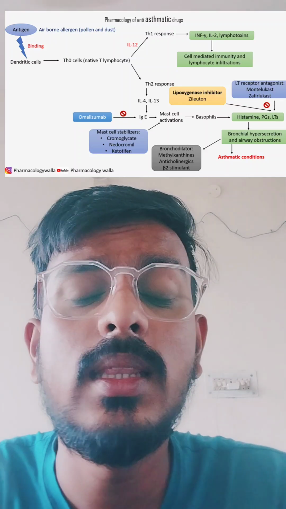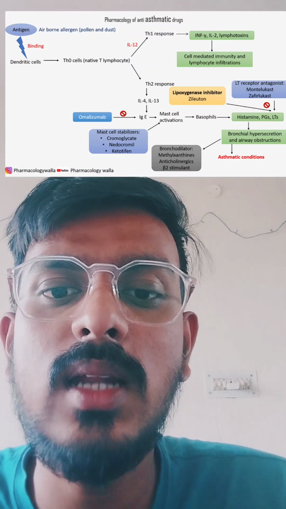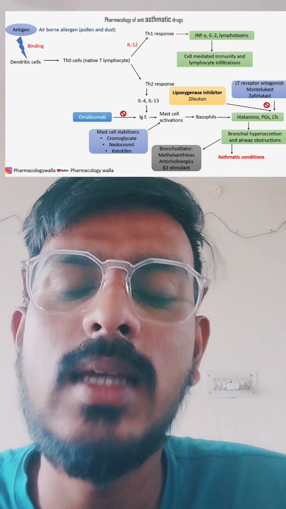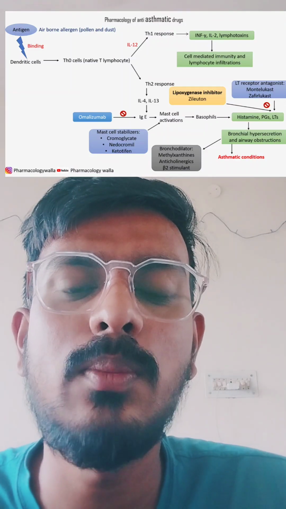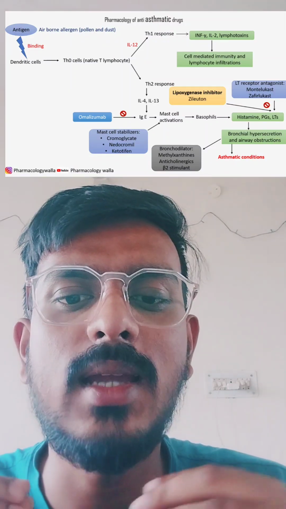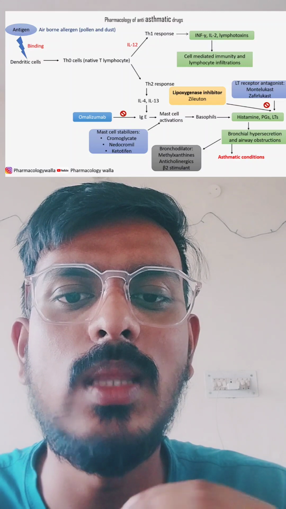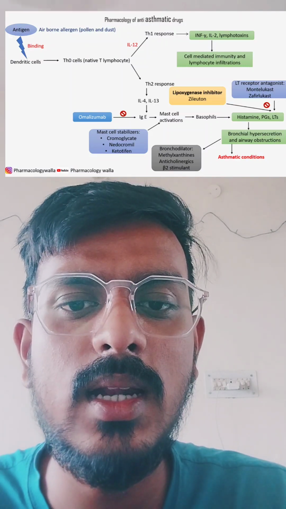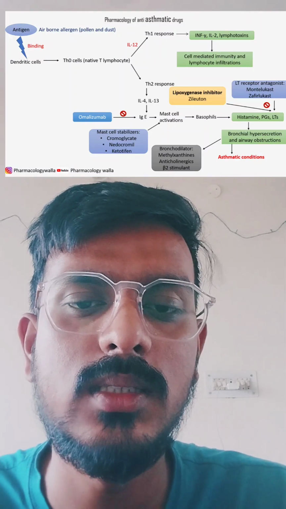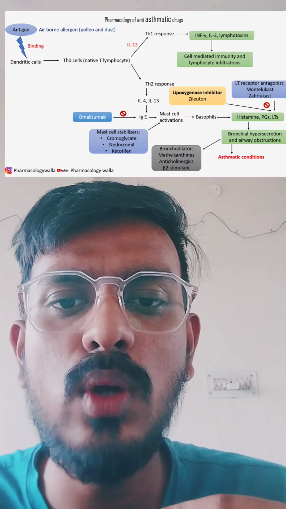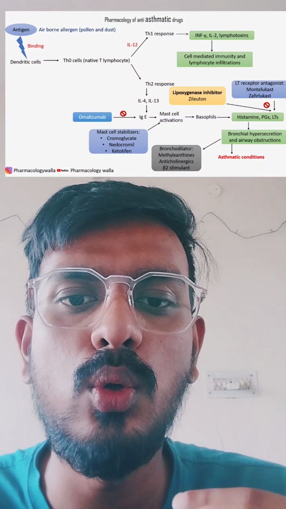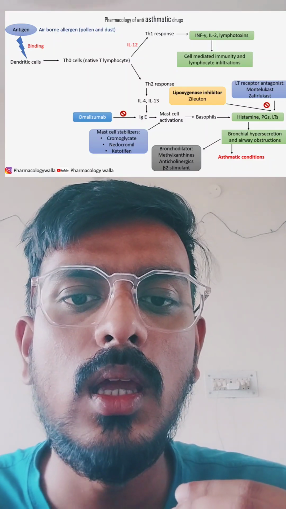But there are some precautions associated with this class of drugs, because they show mixed order kinetics. Mixed order kinetics means they show both first order as well as zero order kinetics. That's why you have to reduce the dose if you are giving this drug.